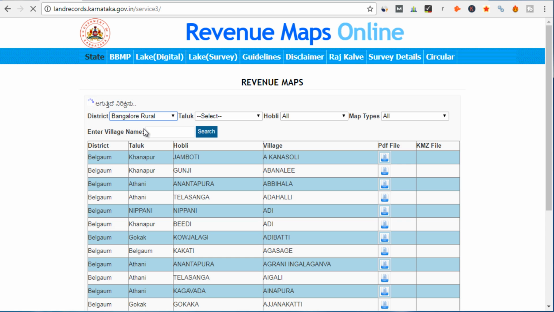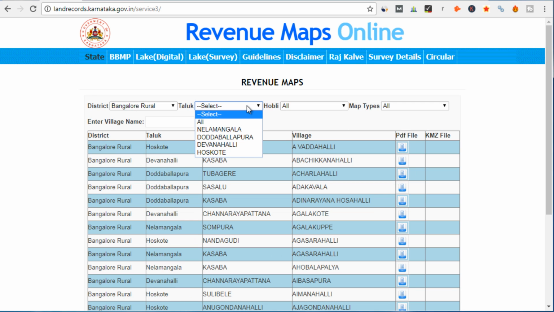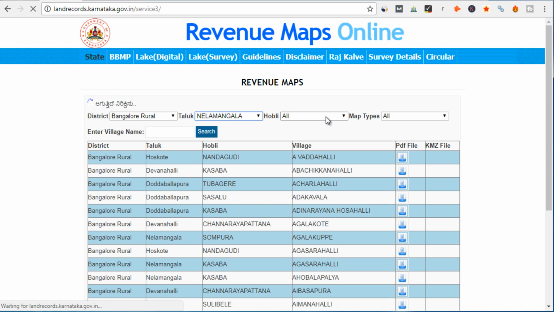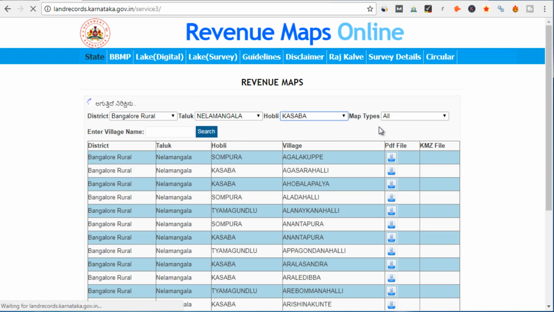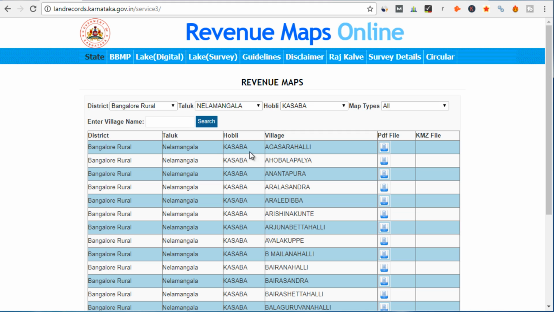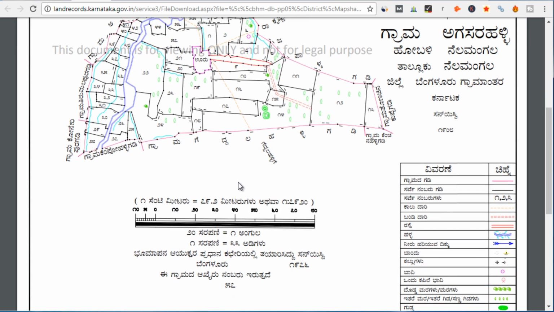Let's select Bangalore this time. So let's select Nelamangala, and let's select the Hobli, Kasaba here, and let me see this village, right? Agasara Halli. I don't know if I can pronounce it properly. But let's try to look at the village map here. So this is how the village map will look like.